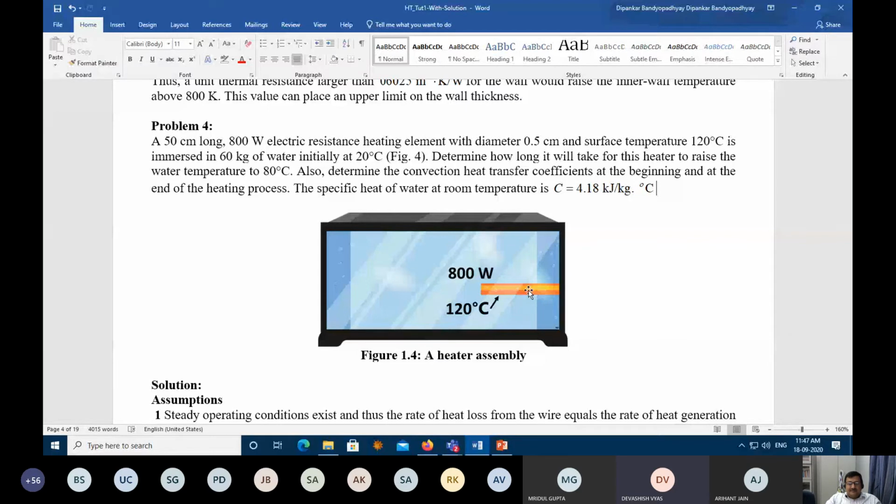Sir, I was thinking that this 800 watt heat is going into water. So this 800 watt is the heat at a point in time, with the power. So this should be equal to mc dT by dt, and from integration we can get the time from there. Calculate, quickly calculate. Yes.